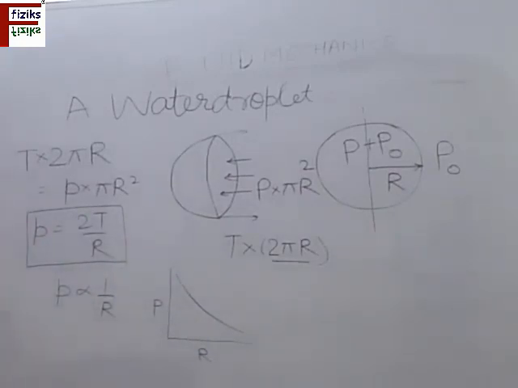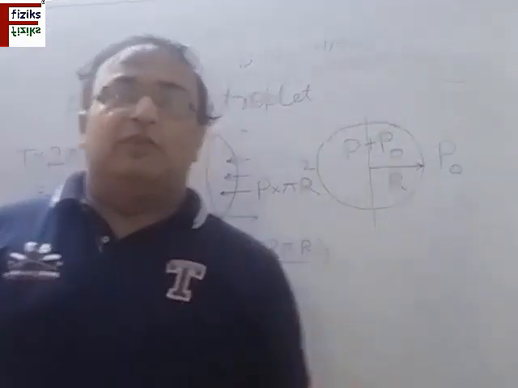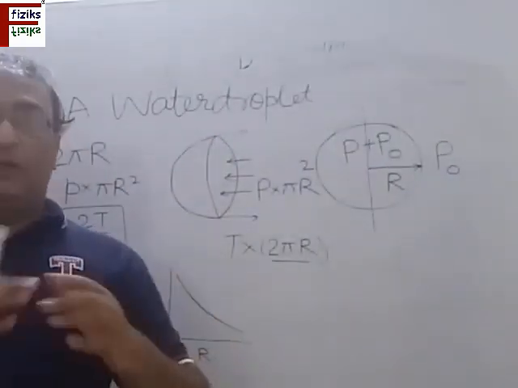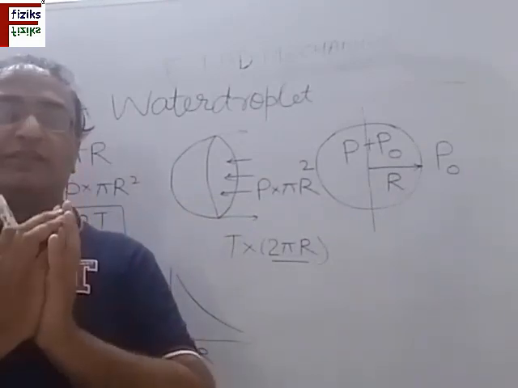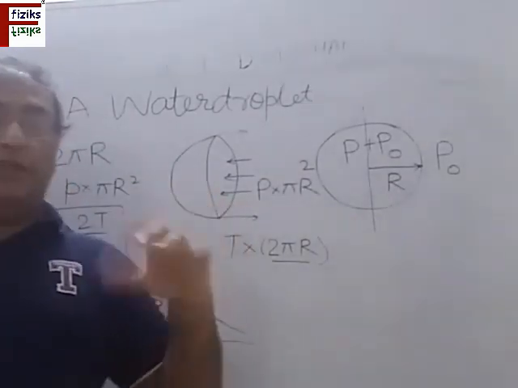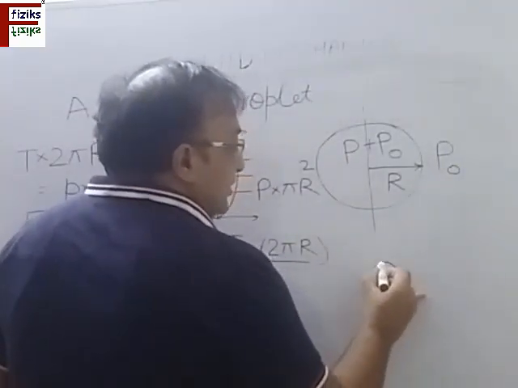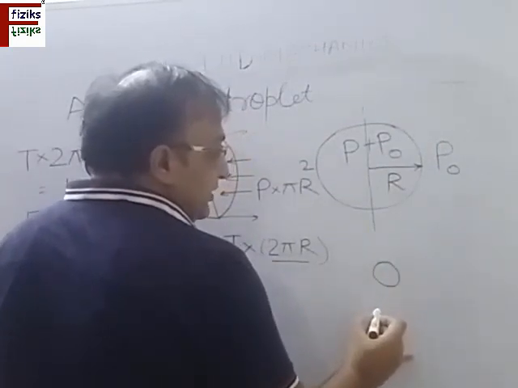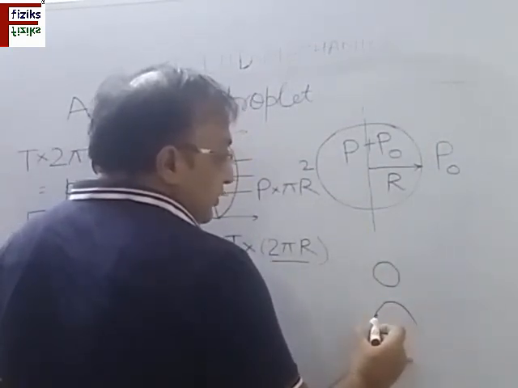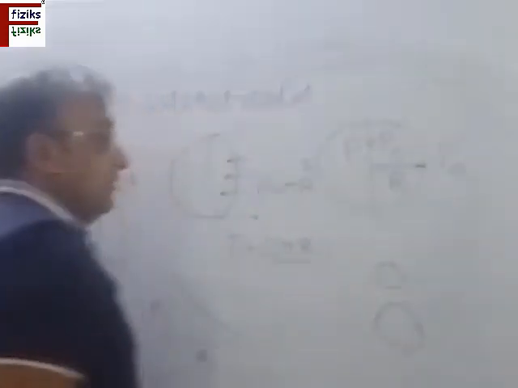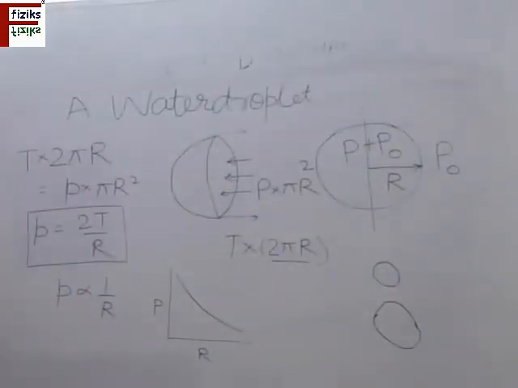But as I told you, the behavior of a raindrop is not similar to the behavior of the soap bubble with respect to expansion, because as the size increases here, the gravity forces become dominant. So if I have a raindrop of this size, and the size further increases because of excess pressure, then the shape is distorted and it no more remains a spherical raindrop. So this is the general behavior, and this is how we find the excess pressure inside a raindrop. So note it down, please.